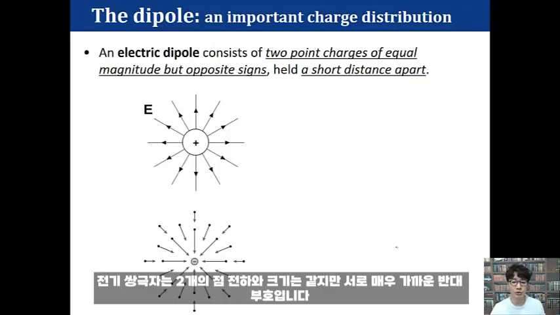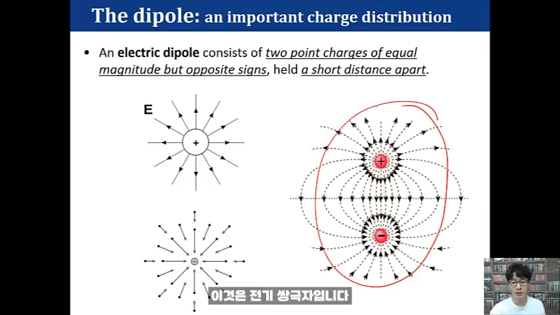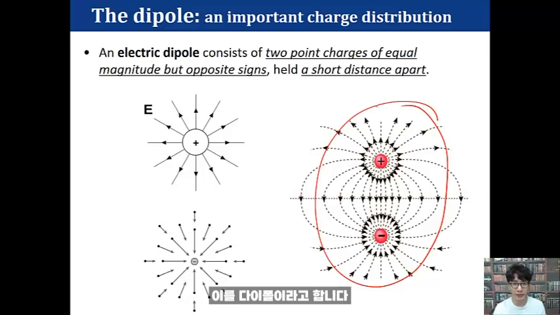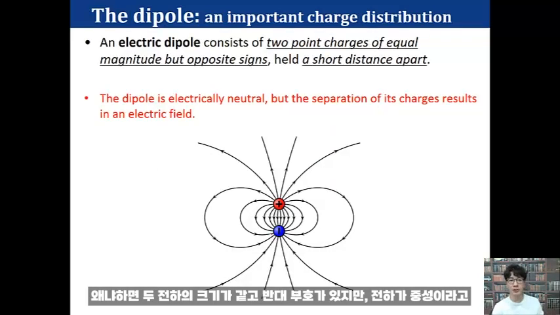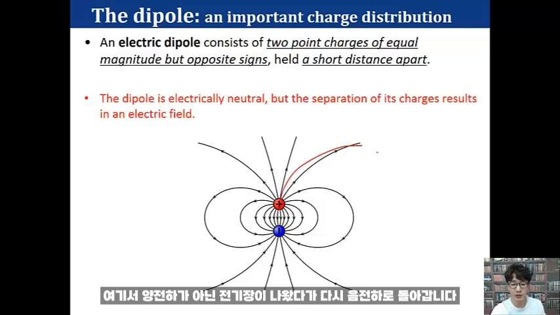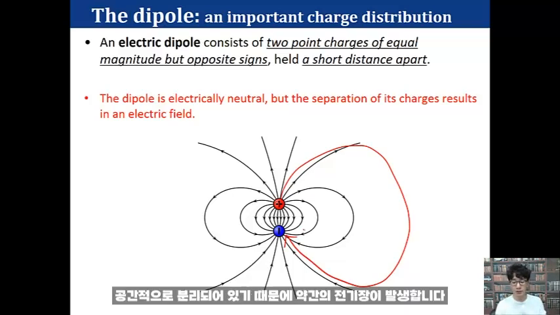Electric dipole is just two point charges of equal magnitude but opposite sign, very close to each other, like this. This is what we call a dipole. Even though it is charge neutral, because the charges are not exactly at the same position, it results in some electric field. Electric field comes out of the positive charge and then goes back to the negative charge. Because of the spatial separation, it generates some electric field.